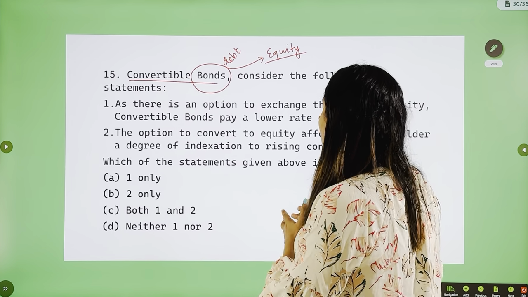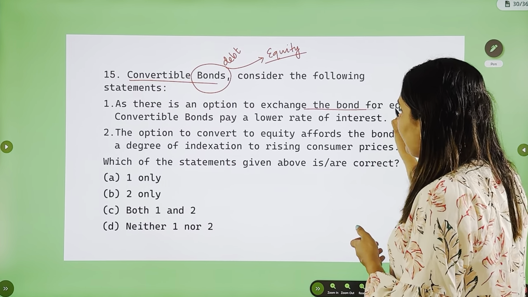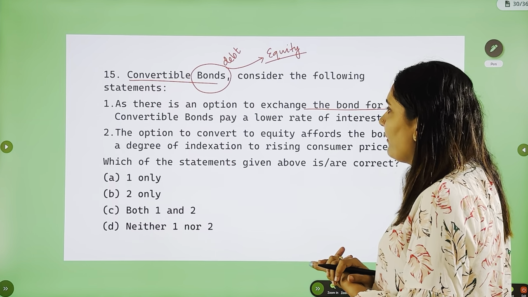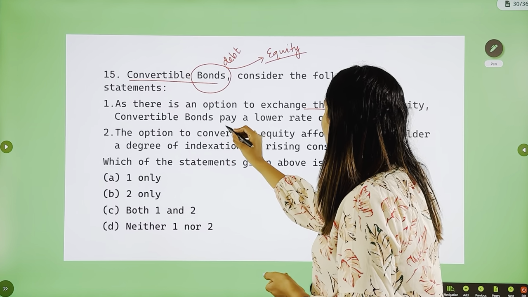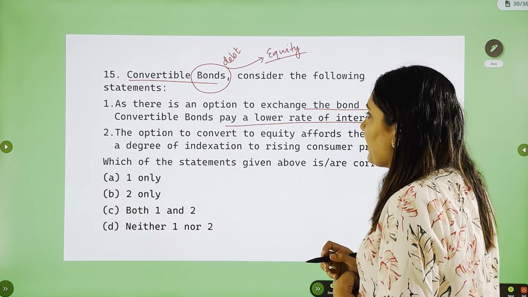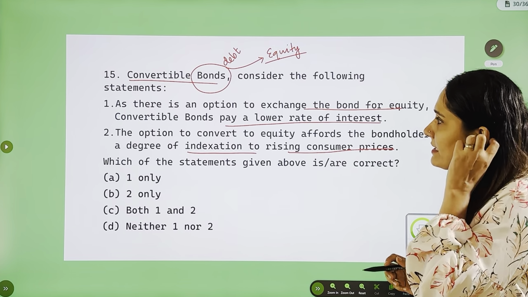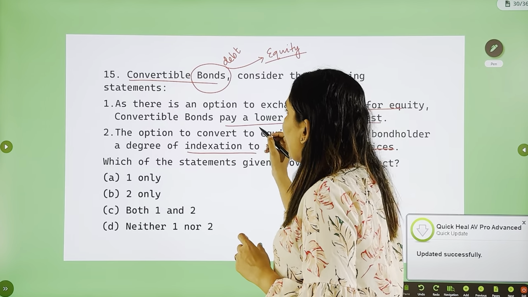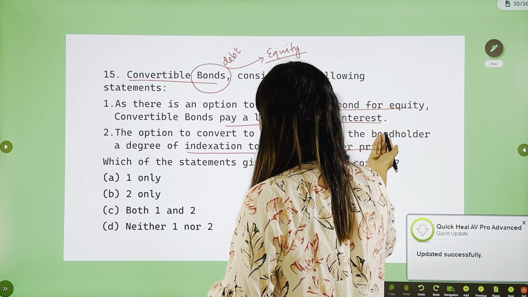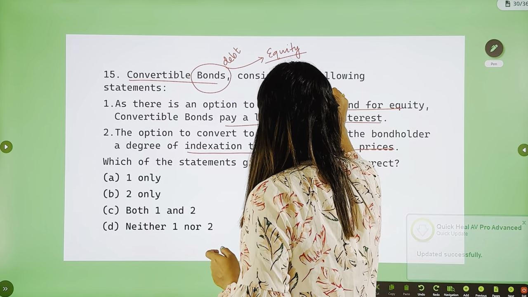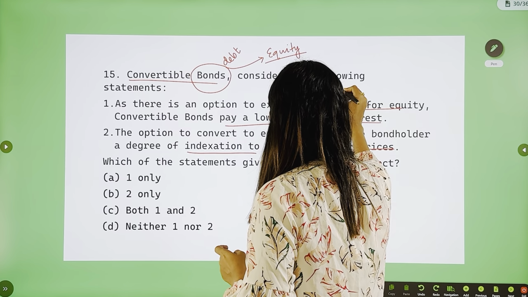As there is an option to exchange the bond for equity, the definition is given in the statement itself. Convertible bonds pay a lower rate of interest. Second, the option to convert to equity affords the bondholder a degree of indexation to rising consumer prices. The first one, as there is an option to exchange the bond for equity, means there is a flexibility for the investor.